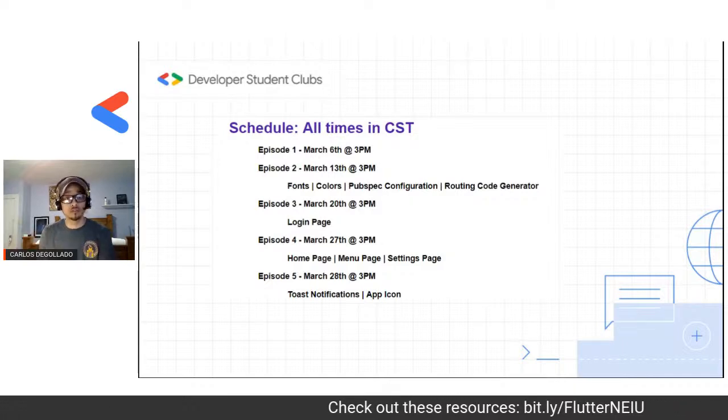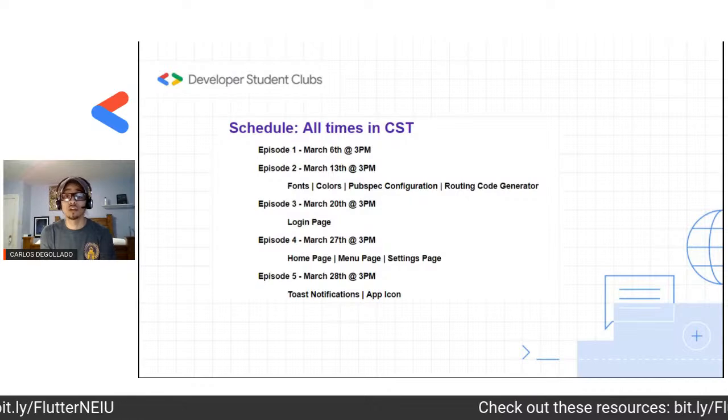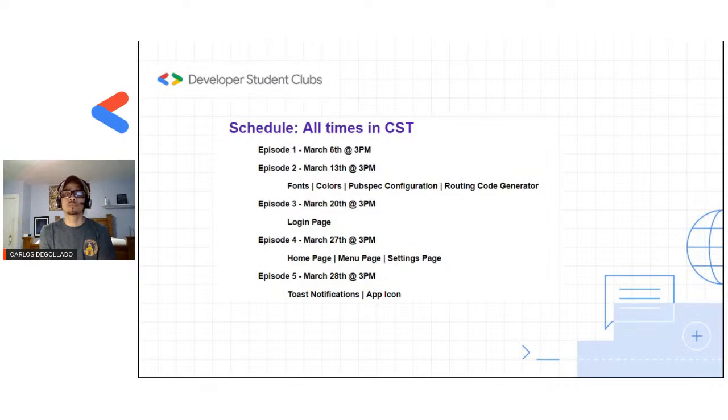Episode 2, like I said, is the following Saturday, which is next week, at 3 p.m. It's going to be covering our main method and the routing function, as well as the theme and the text theme. So episode 1 is really setting it up and bringing in our dependencies into the series, but episode 2 is where we start implementing some of those routing functions that we brought in, as well as applying some of those colors to our themes and the fonts to our text themes.